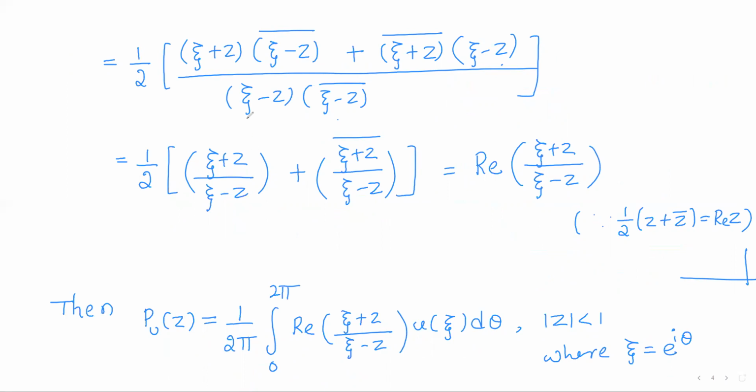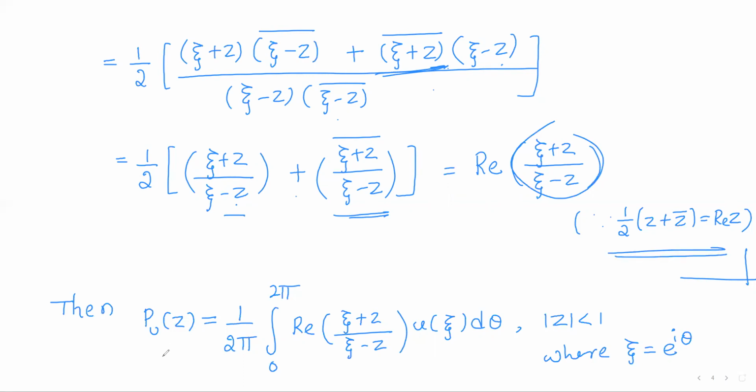Now split the denominator. If I consider the denominator for the first term, this term gets cancelled. So we are remained with xi plus z by xi minus z. Plus, with respect to the second term, xi minus z gets cancelled with the denominator. So we are remained with xi plus z by xi minus z whole bar. Now it is of the form 1 by 2 into z plus z bar, so it will be the real part of z. So we are using this identity.